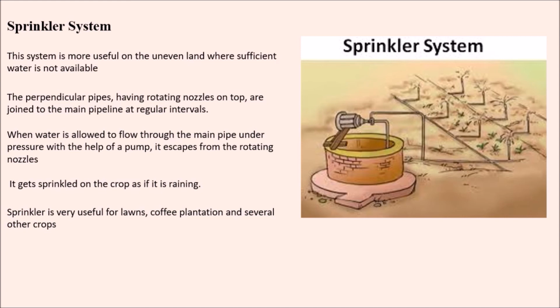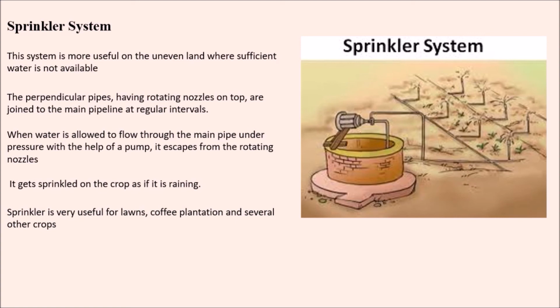Once again, the sprinkler system is more useful on uneven land surfaces where water availability is less or insufficient. Coming to the apparatus setup, there is a main pipeline, and to it are attached perpendicular pipes with rotating nozzles on top.